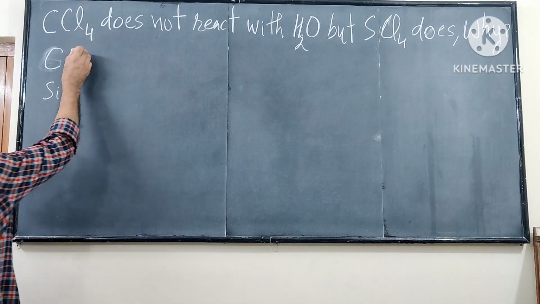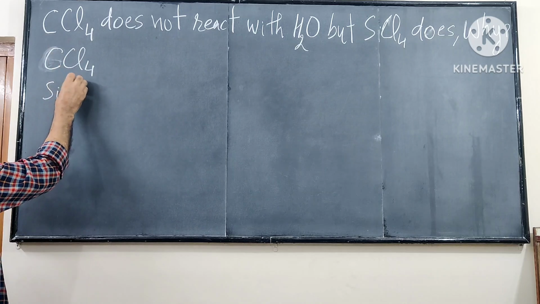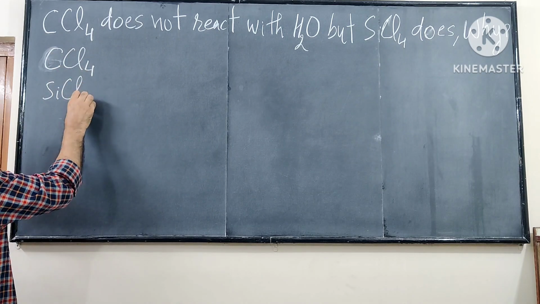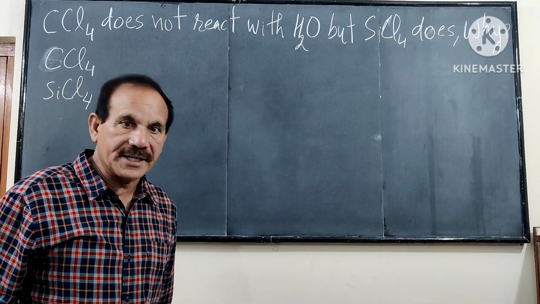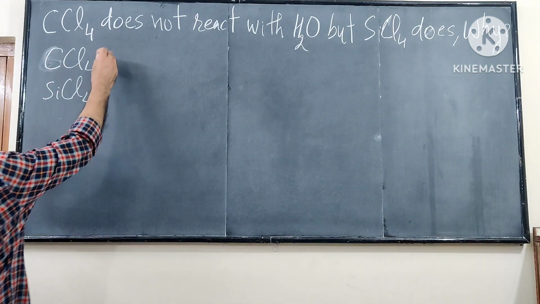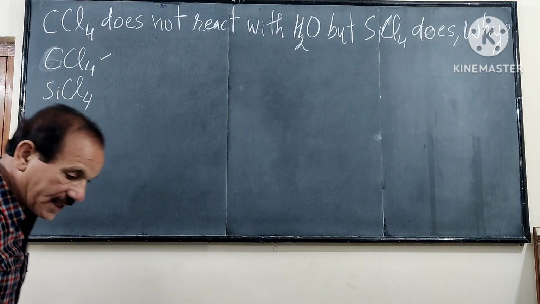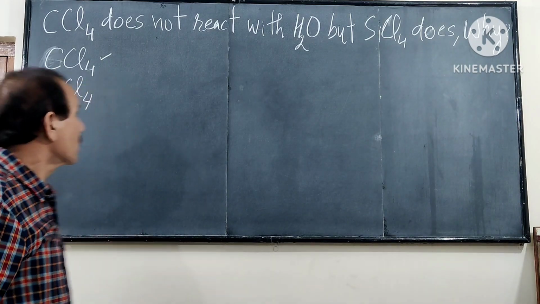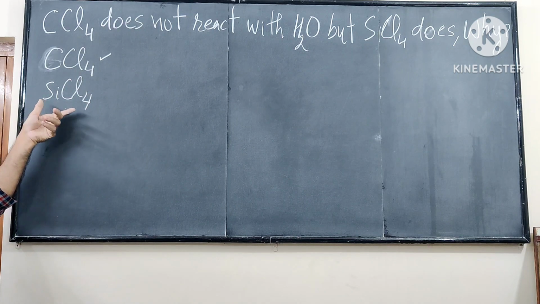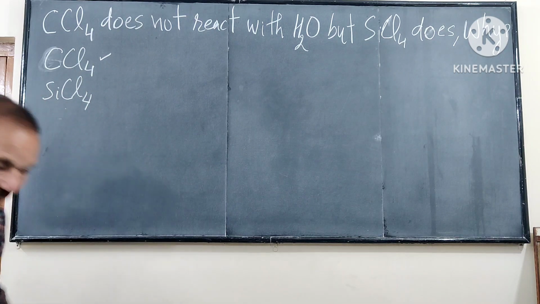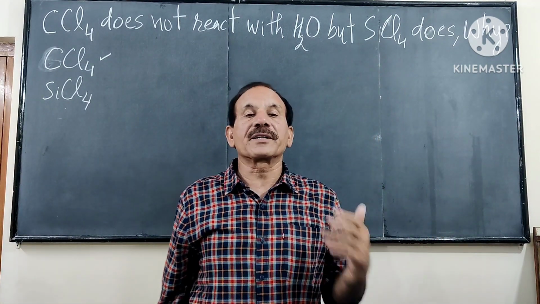So CCl4, carbon tetrachloride, is a liquid. Similarly, silicon tetrachloride is also a liquid. Both these compounds are liquids at NTP. This is a highly stable compound as compared to this one. Carbon tetrachloride is highly stable. It does not react with water, but silicon tetrachloride does react with water as soon as it comes in contact with even the water moisture.